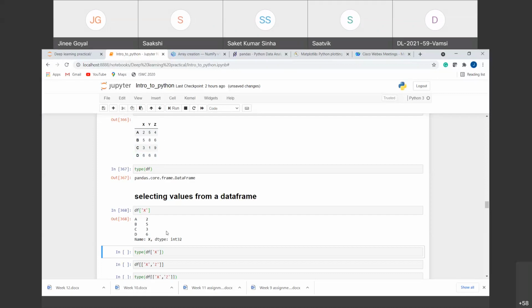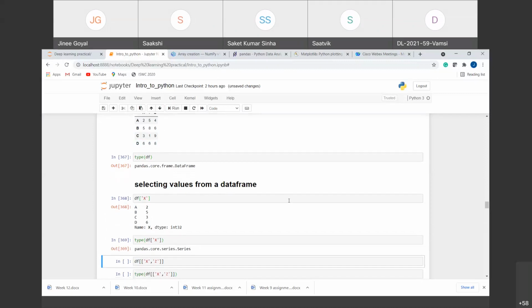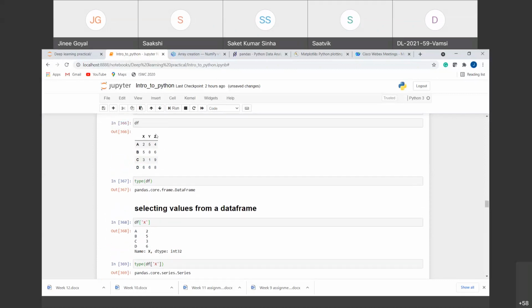To prove that, if we check the type of this, you will see it is of the type series. That is, you can consider this as the first series, this as the second series, this as the third series, right? A combination of 3 series to form a data frame. Similarly, a combination of rows is also a series combination, right? This is a single series where X, Y and Z are shared. Similarly, this series where X, Y and Z are shared. So these are also series and these are also series, and a combination forms a data frame, right?